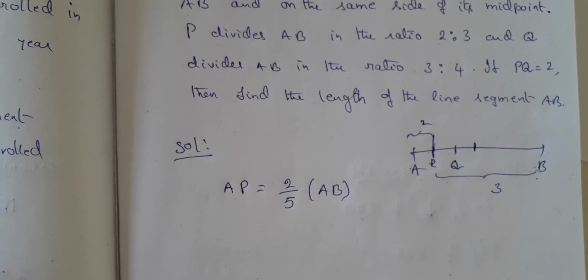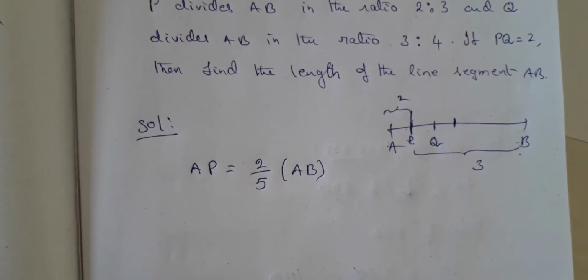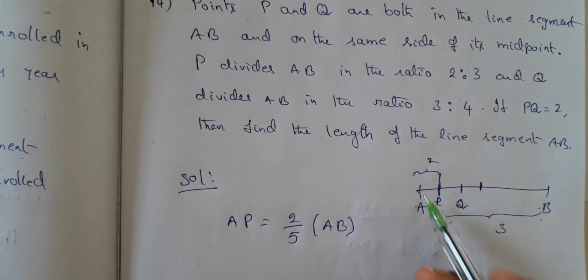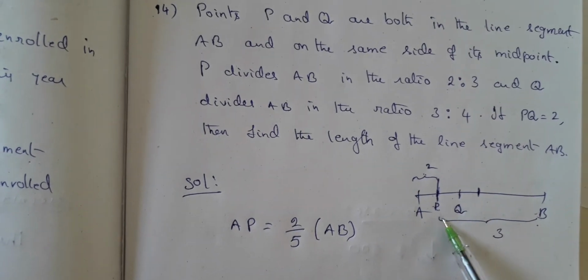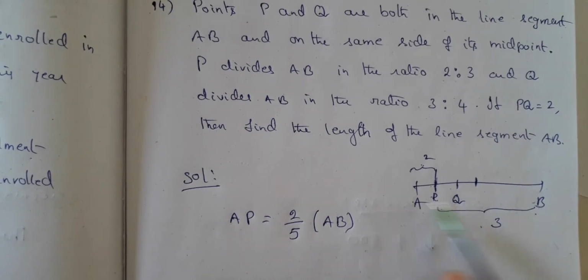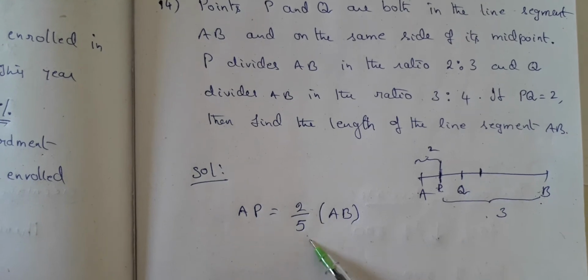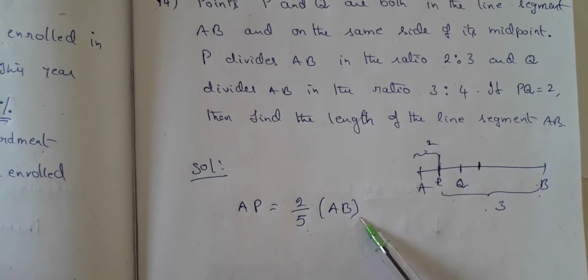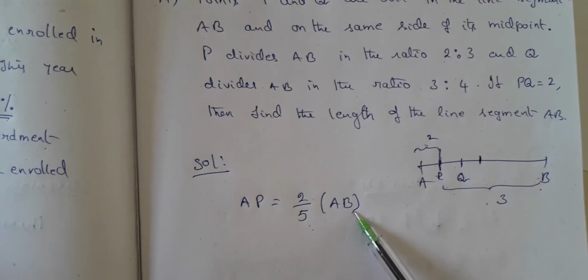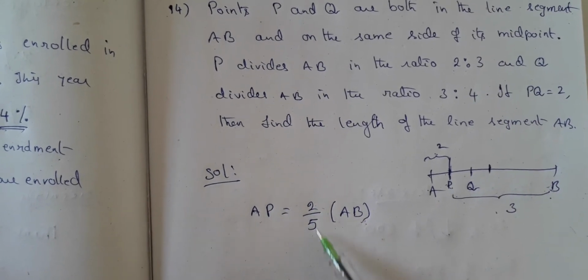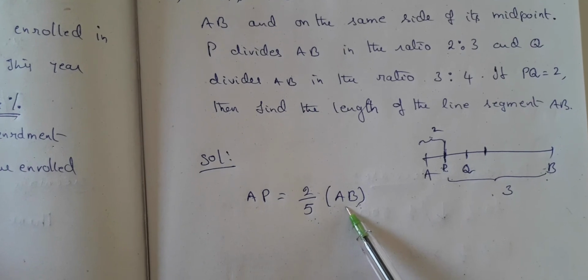You are distributing the total parts into 5, where AP takes 2 parts and PB takes 3 parts. So the total is 5, and AP takes 2 out of 5 of the whole. The whole is AB here. So AP is equal to 2/5 times AB.